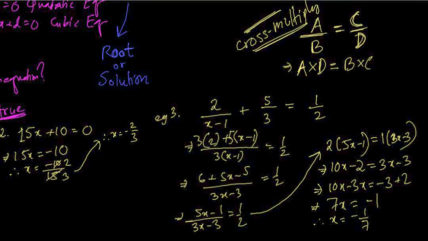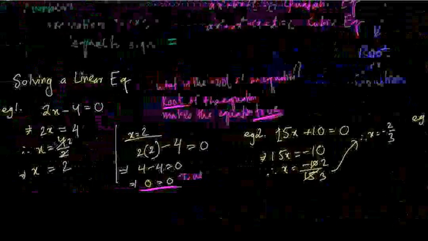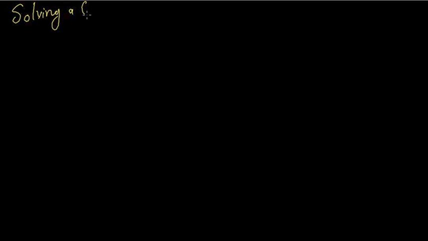Now let's see a quadratic equation. Let me clear this. Okay. So solving a quadratic equation. Remember, quadratic means the highest power is 2. That's what it means.